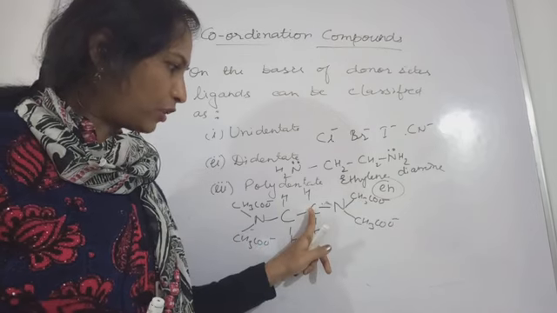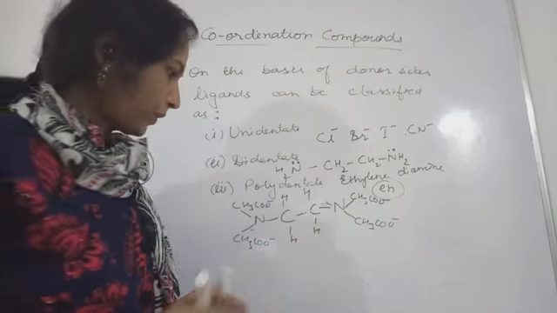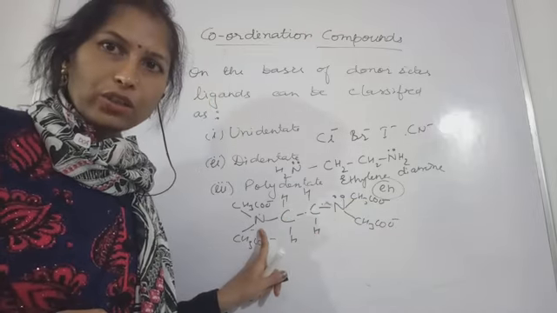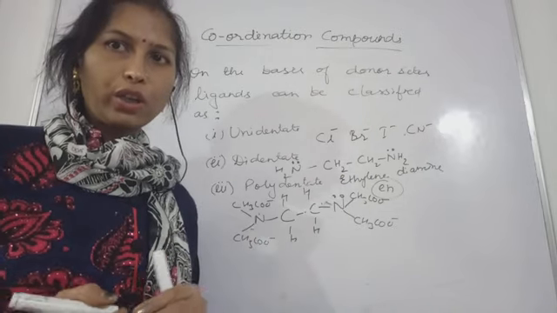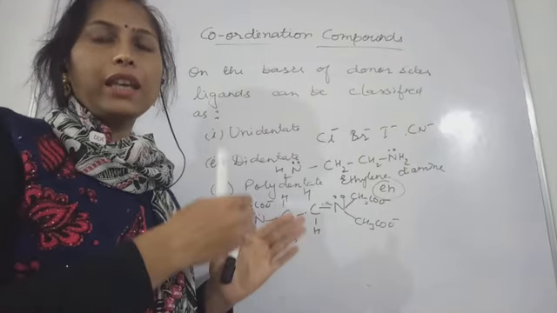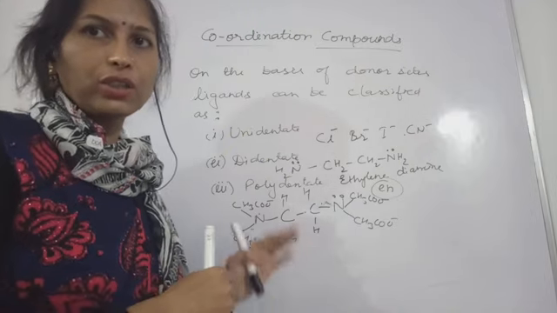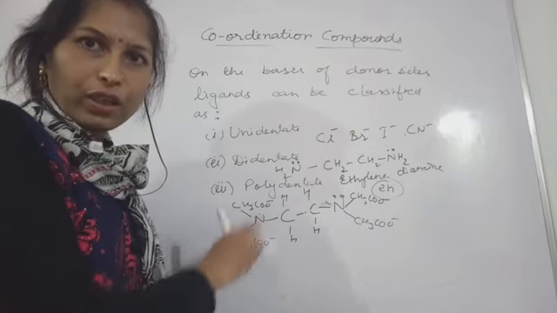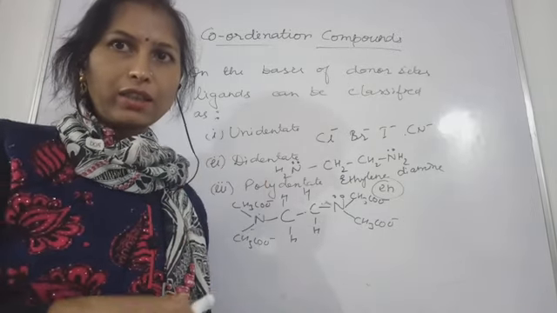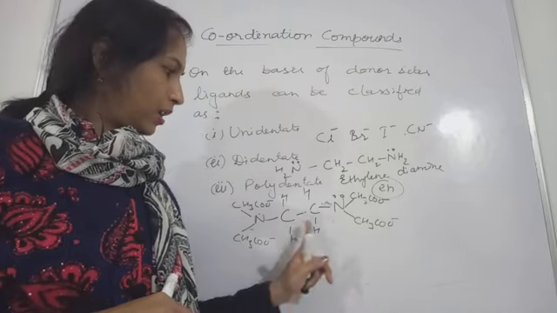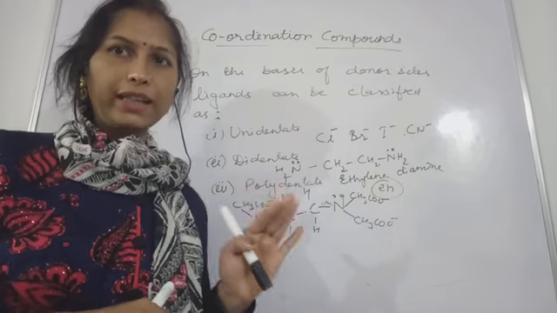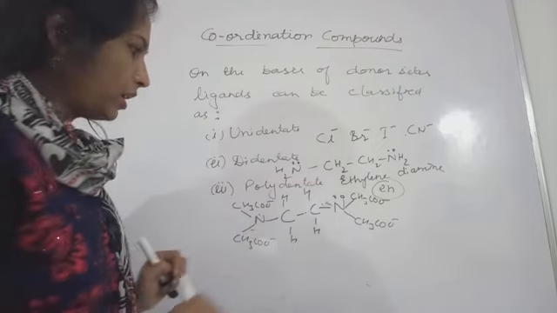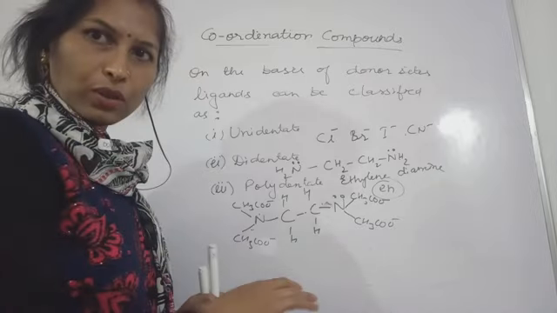Along with them the nitrogens which were present here, this nitrogen and this nitrogen, are also acting as donor sites. So six in this case, 1 2 3 4 5 6: four oxygens in the acetate ions and two nitrogens. So six donor sites are present. That is why this is called a hexadentate ligand. Hope you understood.